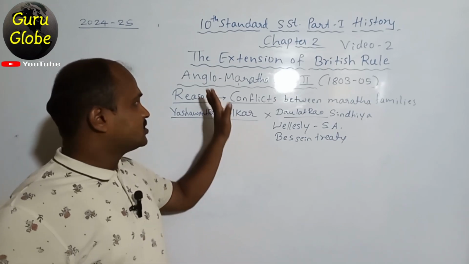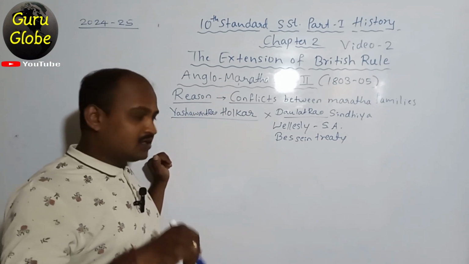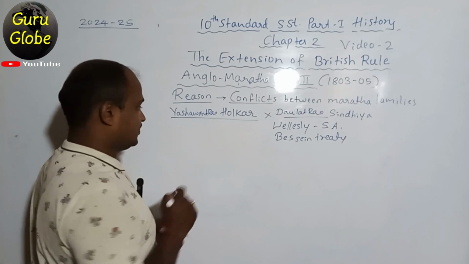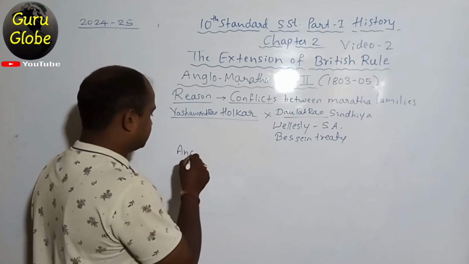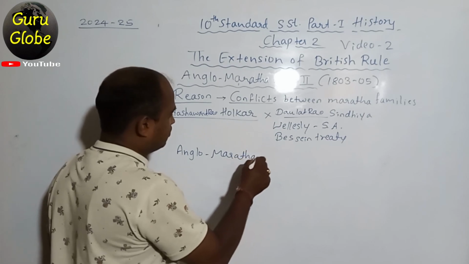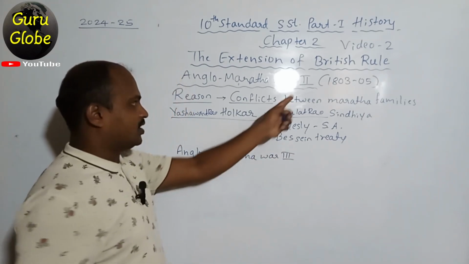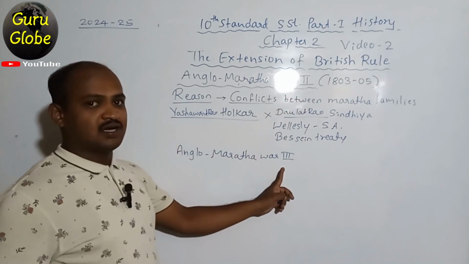By this, the Second Anglo-Maratha War ended. And in the year 1817, the Third Anglo-Maratha War started. Totally three wars were held: the First Anglo-Maratha War, the Second Anglo-Maratha War, and the Third Anglo-Maratha War.